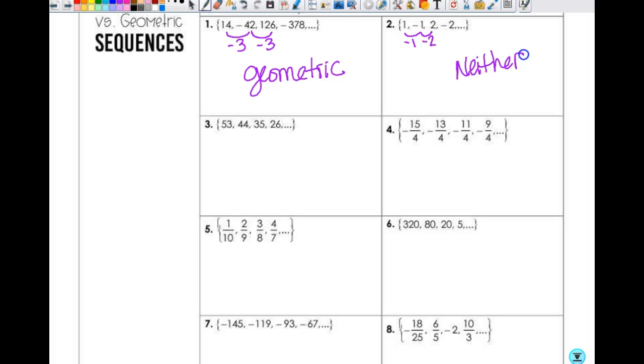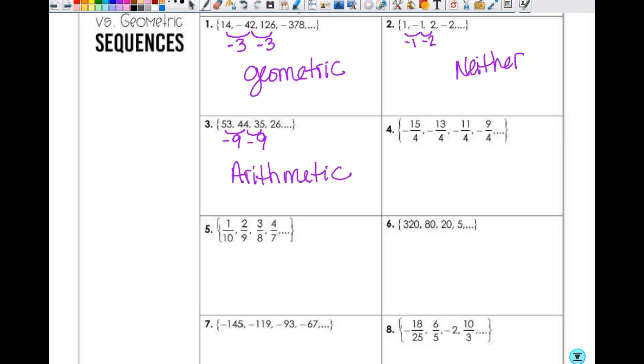So be careful. That's why I'm saying you have to actually test them, whether it's with the calculator or in your head or whatever you're doing. So at first glance, what does 3 look like it is? Okay, arithmetic. So then you have to make sure that the numbers are the same. If I take 44 minus 53, what do I get? Negative 9. And then 35 minus 44 is negative 9. So it's arithmetic. Okay. Make sense?